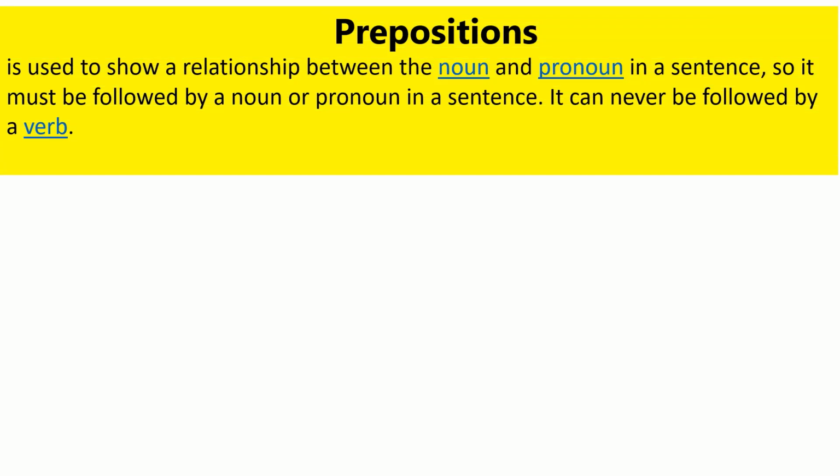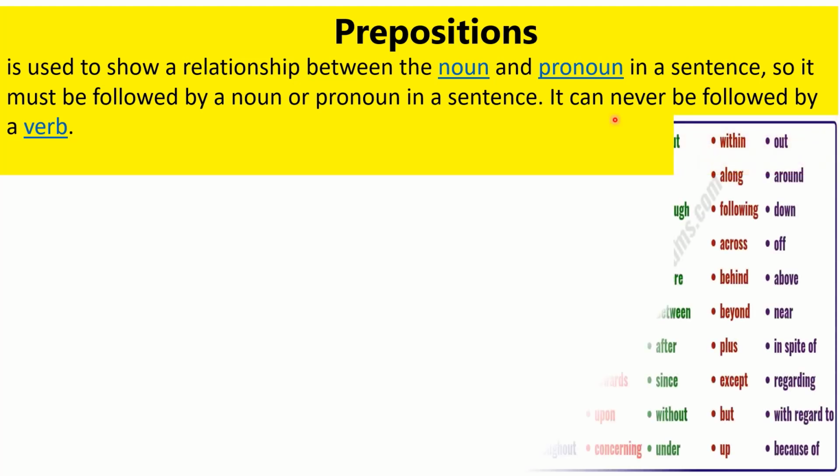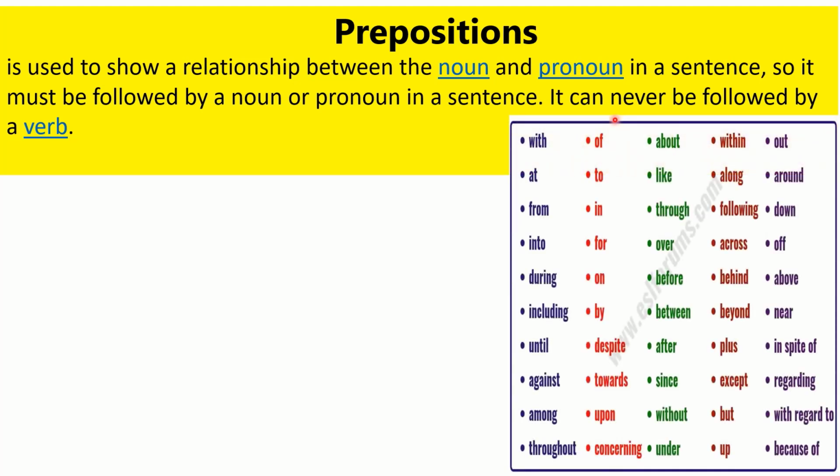Let's move on and let's see what is preposition. Prepositions are actually the words which show relationship between noun and pronoun in a sentence. So definitely they must be followed by some noun or some pronoun. In a simple sentence, they are mostly not followed by a verb. Phrasal verbs condition is different than this. These are the prepositions. I know that you know them, but the point is to know them exactly, which you are going to get after watching today's video.